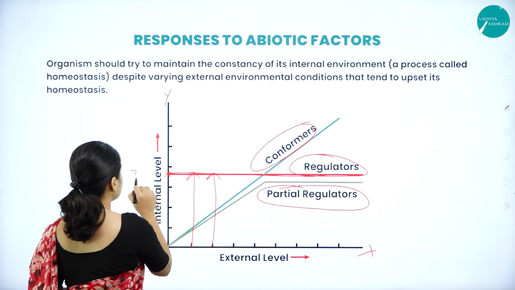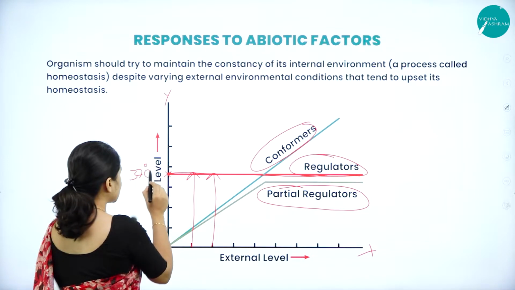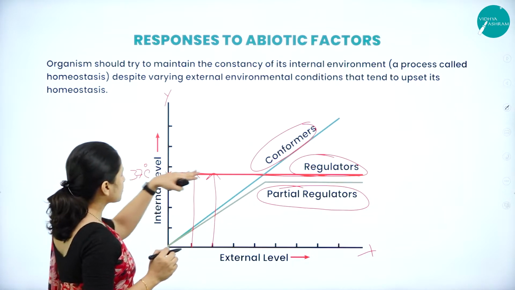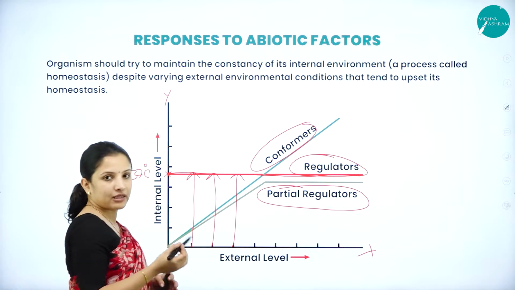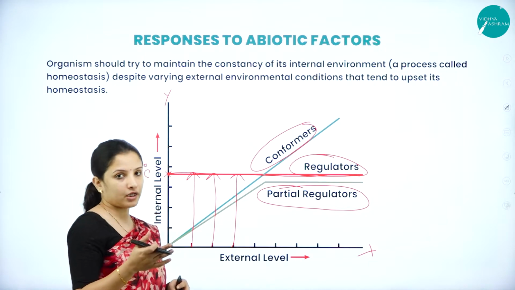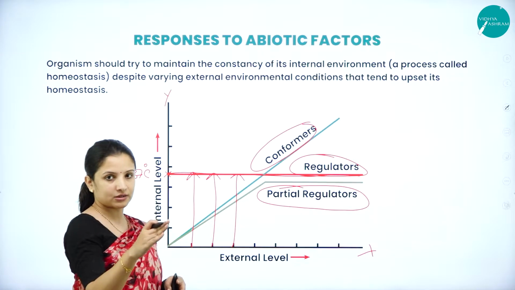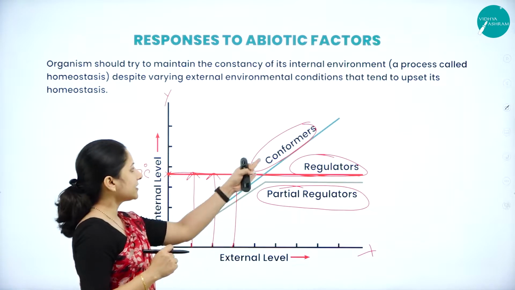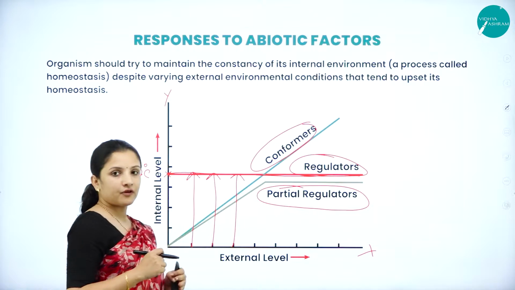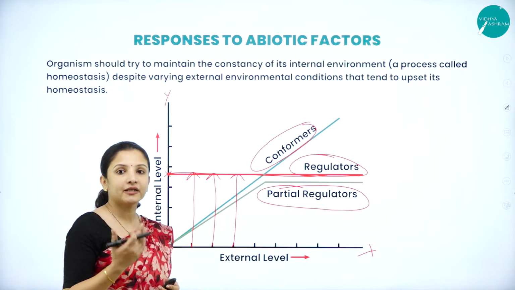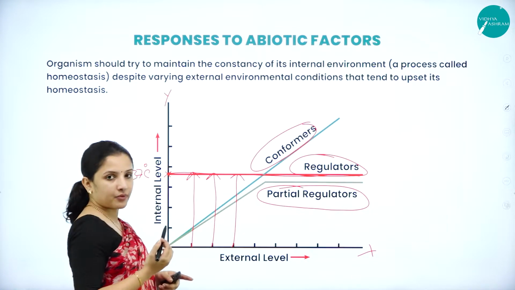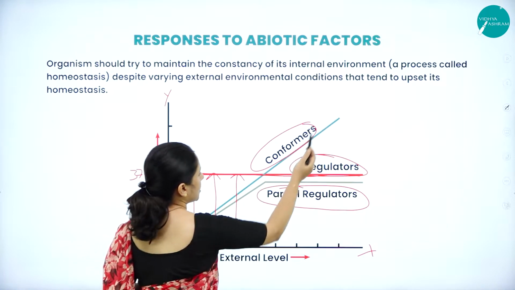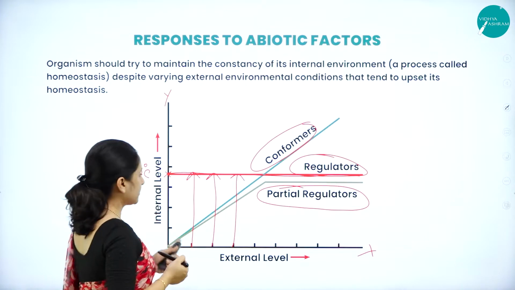For example, if internal temperature is around 37 degrees Celsius, then whatever the external level of temperature might be, it will not get altered. It is always constant. So we are the regulators. Next are the conformers. Conformers are not capable of regulating their body temperature. As and when the external temperature moves, they have given it in a dark green colored graphical representation.